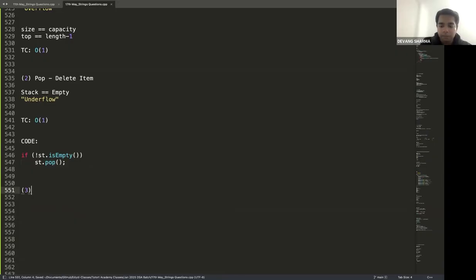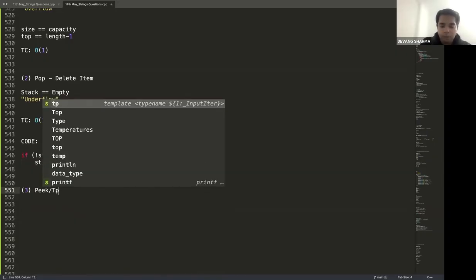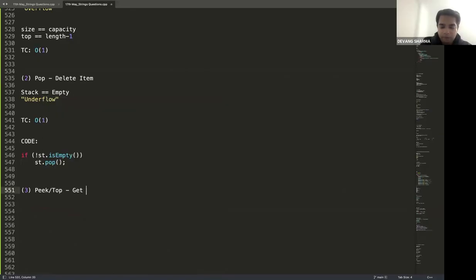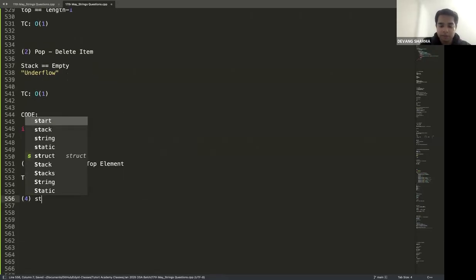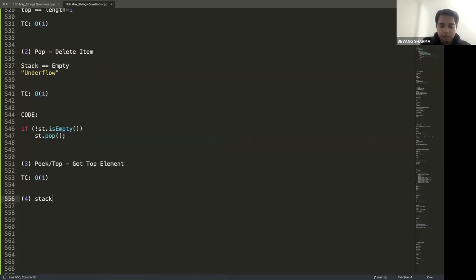Third part, peek slash top. This gets you the top element. What is the complexity to get the top element? We already know it. It's big O of 1. Last operation, and this is an interesting one, which is stack.isEmpty. Basically, it returns true or false.